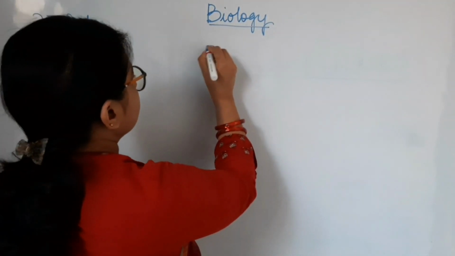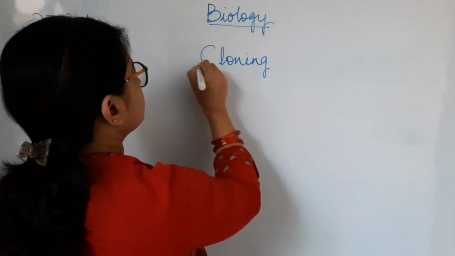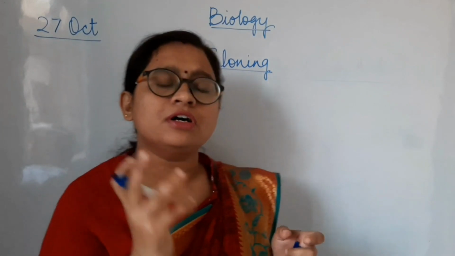So now students, we are studying about the last topic of this chapter, that is cloning. You may have heard this term. What is cloning?